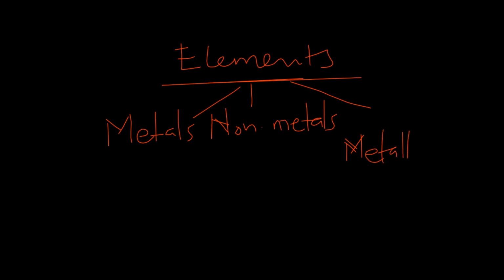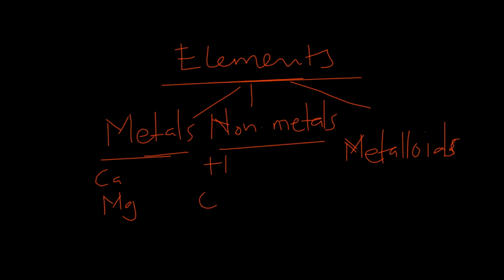For metals, examples such as you have calcium, you have magnesium in that group. For non-metals, you can have hydrogen in this group. You can even have chlorine in this group. For metalloids, you can have boron in this group. You can even have silicon in this group. So that's how you can further divide elements.